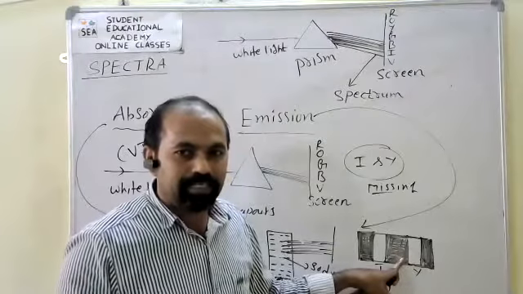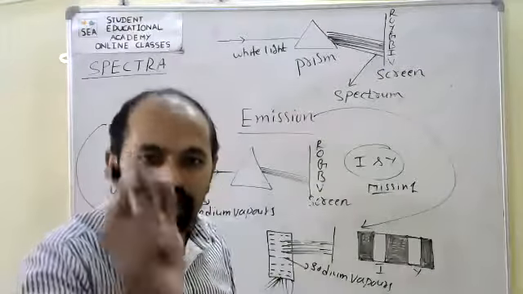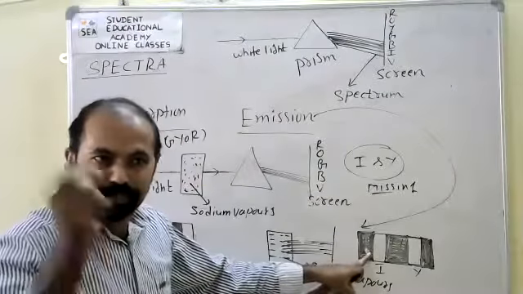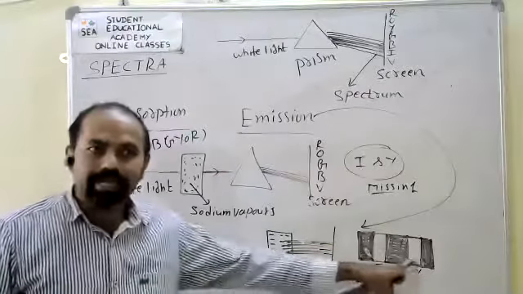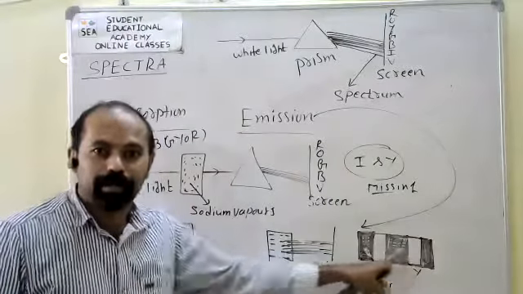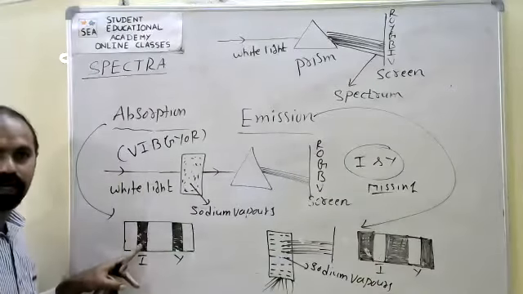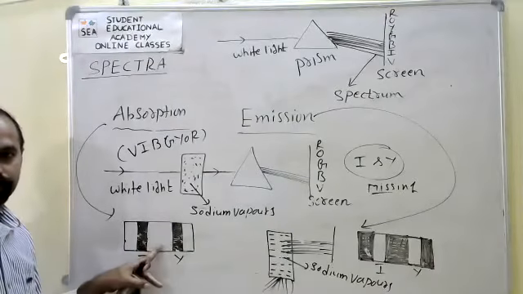This spectrum is formed due to the emission of radiation. Because of that reason, it is called emission spectrum. It contains bright lines on the dark background. The other contains dark lines on the bright background.